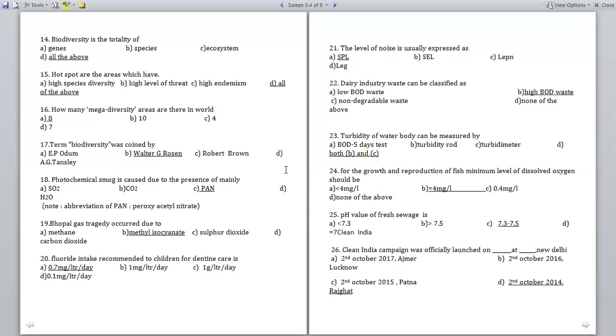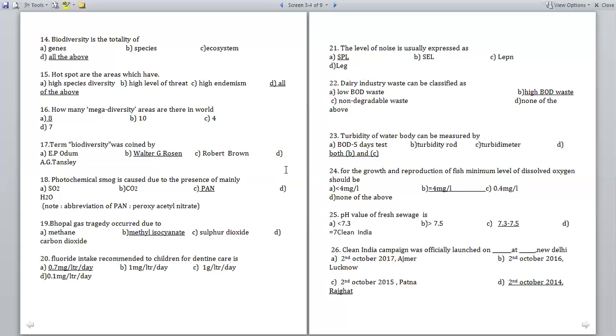And then the 23rd question: turbidity of a water body can be measured by option A, BOD 5 days test; option B, turbidity rod; option C, turbidimeter; option D, both B and C. So turbidity of a water body can be measured by both the turbidity rod and the turbidity meter.